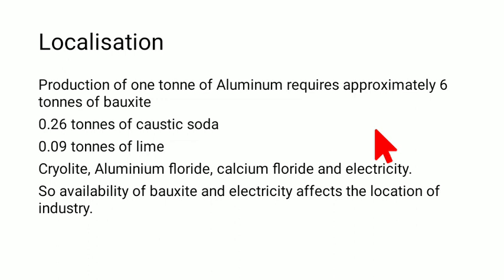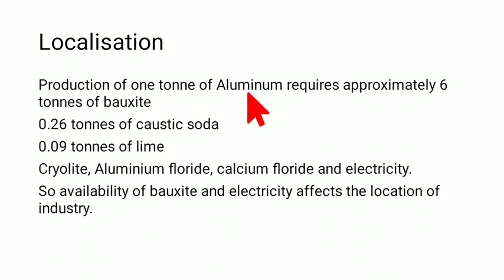Now let's talk about localization. By localization, I mean where the aluminum smelting industry is found. What are the characteristics for the aluminum smelting industry to form? Before understanding that, let's understand what things are needed in the aluminum smelting industry.